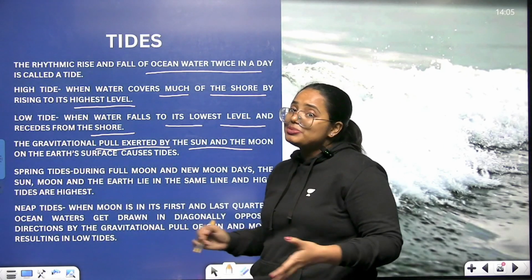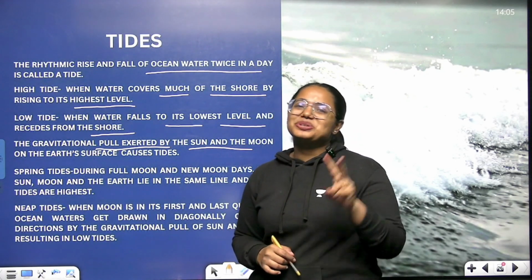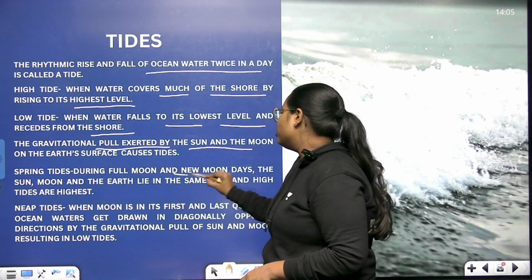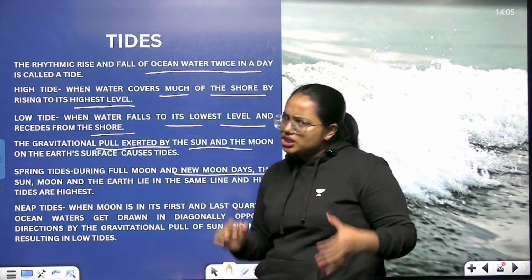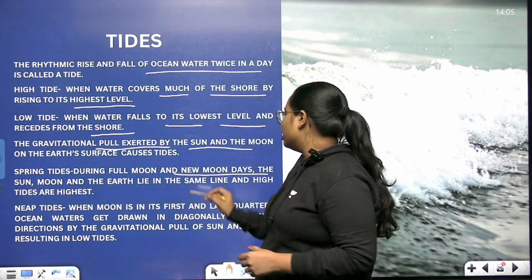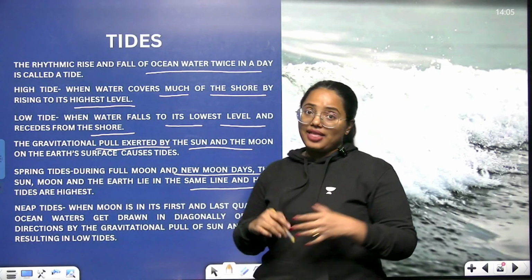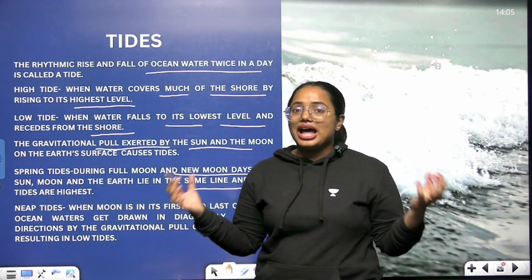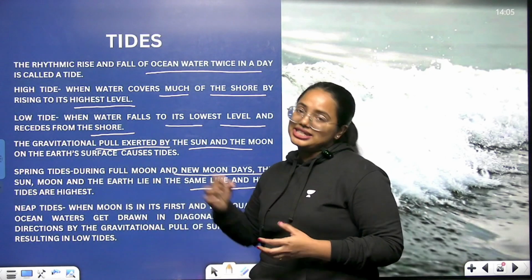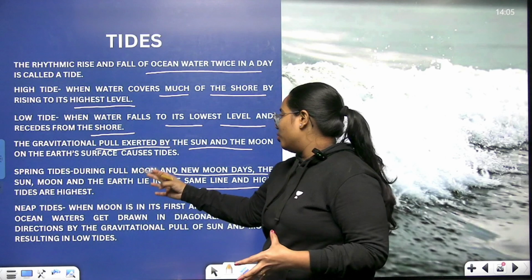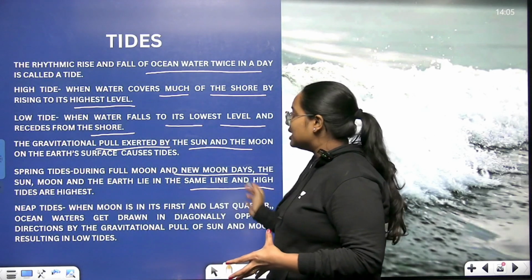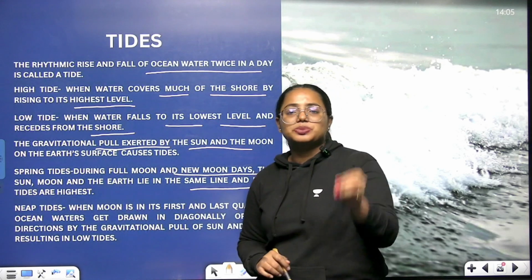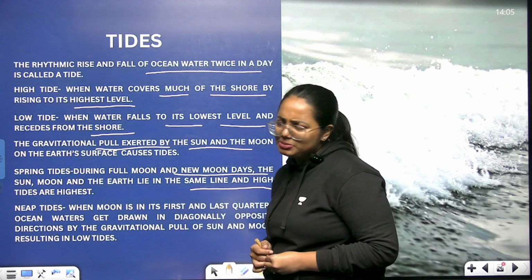Spring tides and neap tides. Again, we are going to learn two more types of tides here. So, spring tides. During full moon and new moon days, the sun, the moon, and the earth lie in the same line, and therefore the tides will be very high. And these are called spring tides. So, on full moon and new moon days, the high tides are formed, and these are specifically called spring tides.